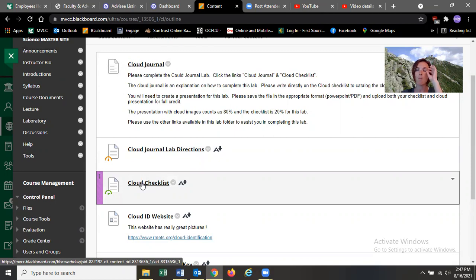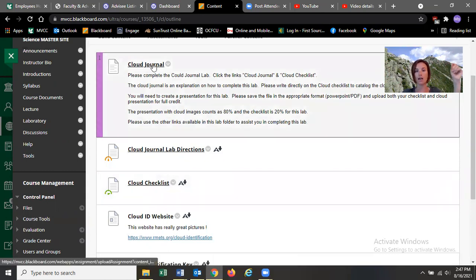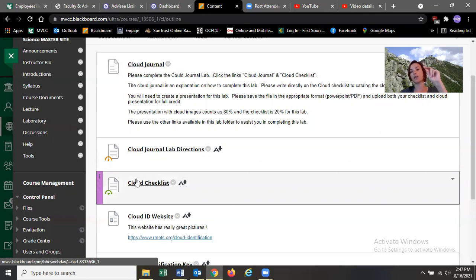Now listen, if you have multiple of the same clouds, please do not put them in the same row, because I need to see the date, the time, and the location. So you should have 15 minimum in your checklist. Both documents get uploaded into the assignment link for the cloud journal, and the checklist is 20% of this lab grade. So if you don't do the checklist, the best that you can get is an 80.